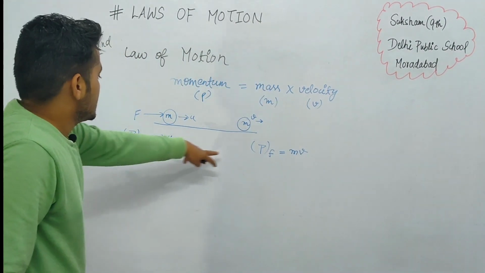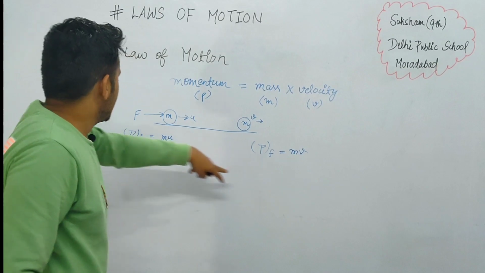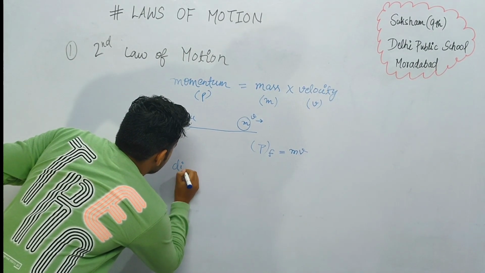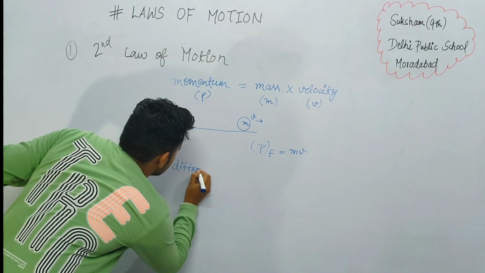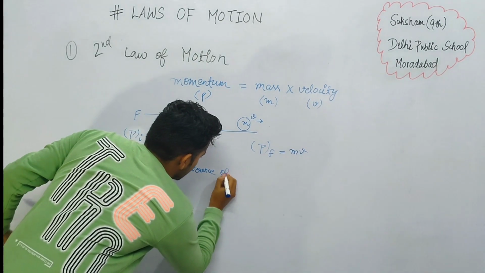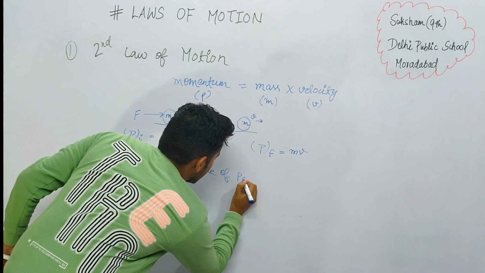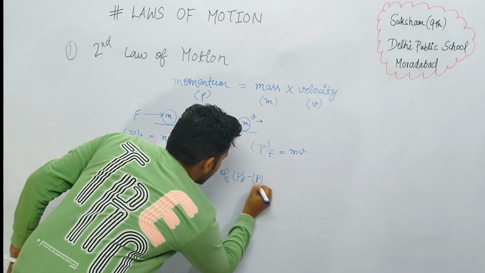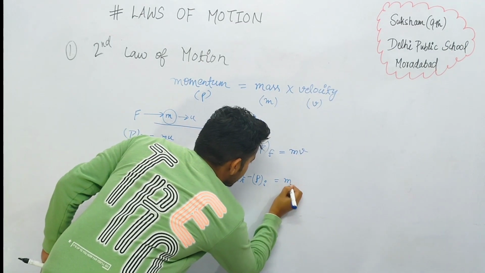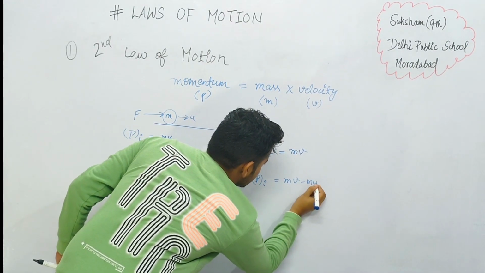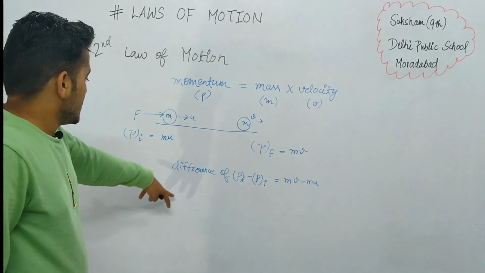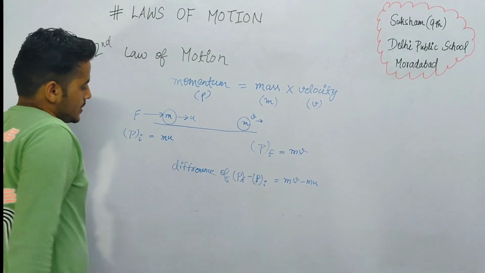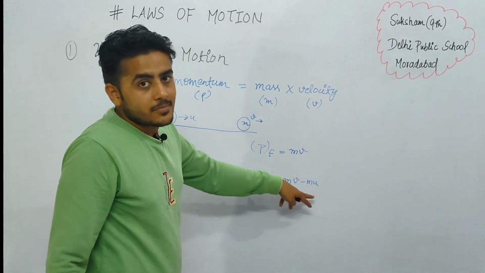Now the difference between the final momentum and the initial momentum is p final minus p initial, which is mv minus mu. To derive that formula we have to divide it by t.